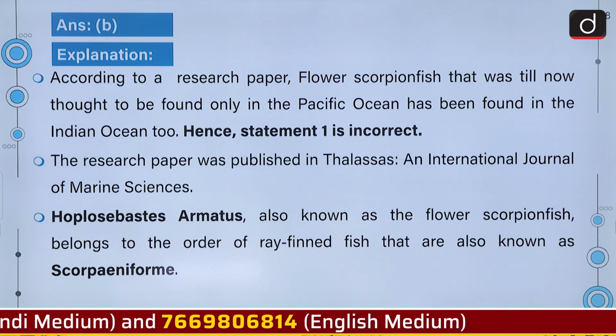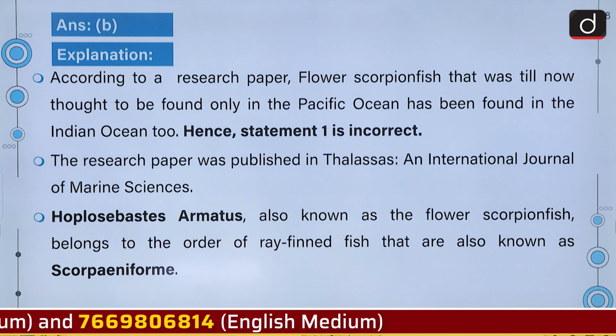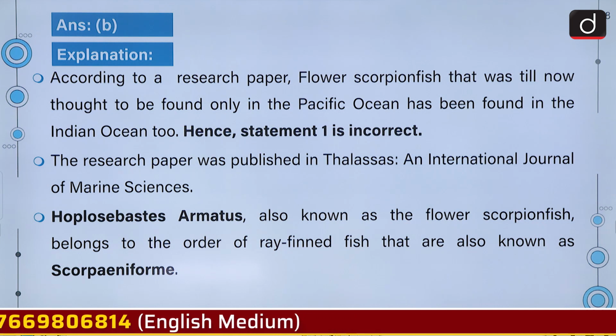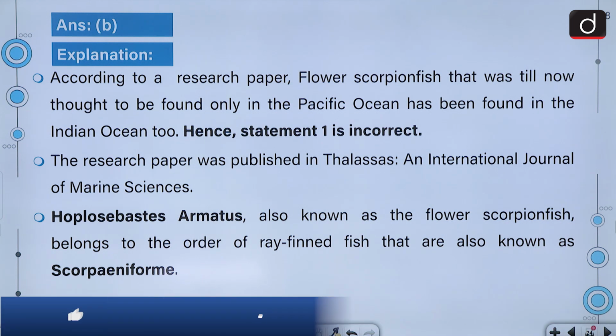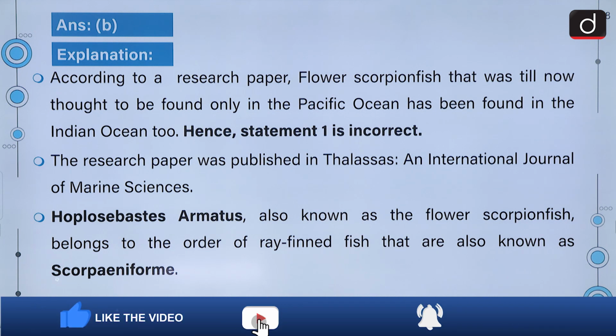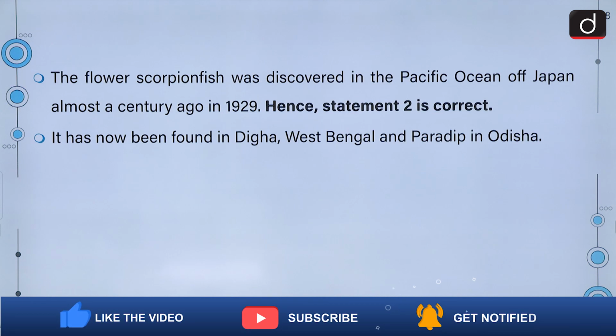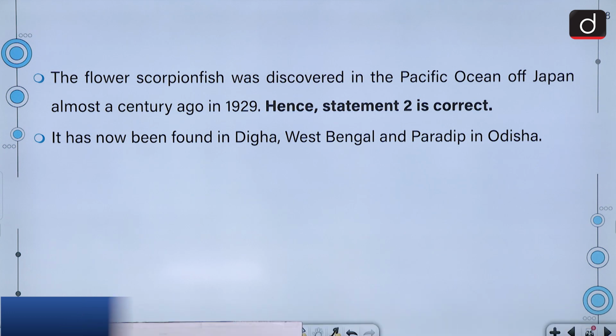The research paper was published in Thalassas, an International Journal of Marine Sciences. Hoplosylvestis armatus, also known as the flower scorpionfish, belongs to the order of ray-finned fish also known as Scorpaeniformes. The flower scorpionfish was discovered in the Pacific Ocean of Japan almost a century ago, in 1929. Hence, statement 2 is correct. It has now been found in Digha, West Bengal and Paradeep in Odisha.